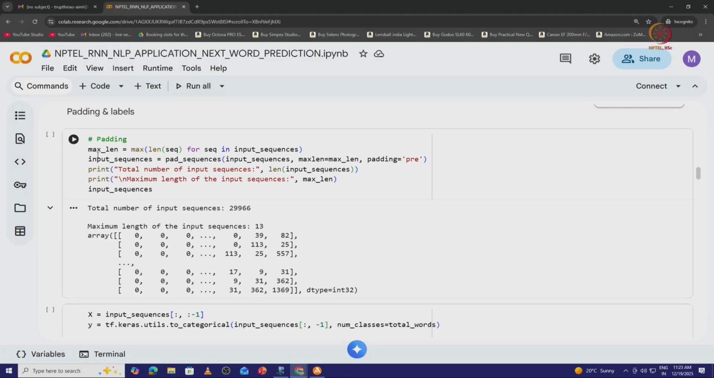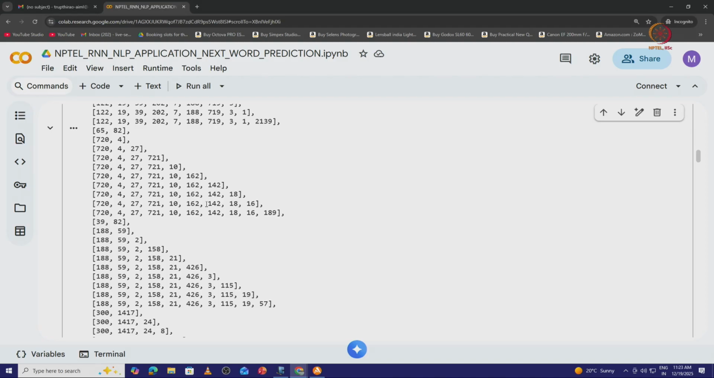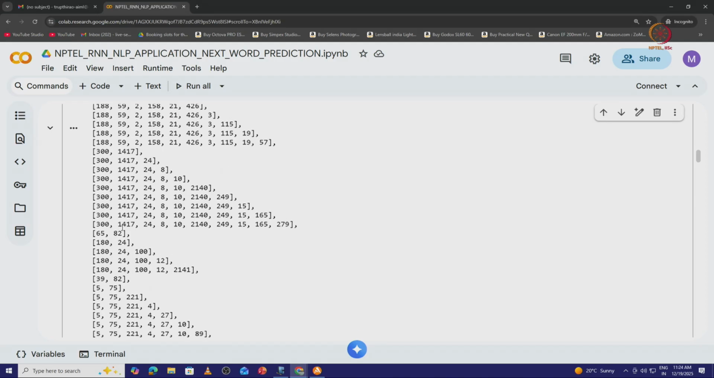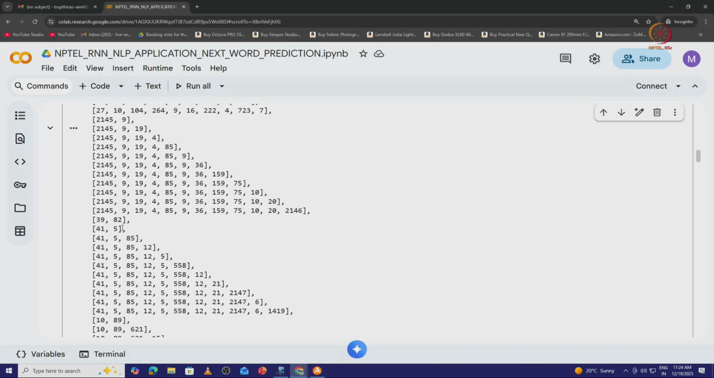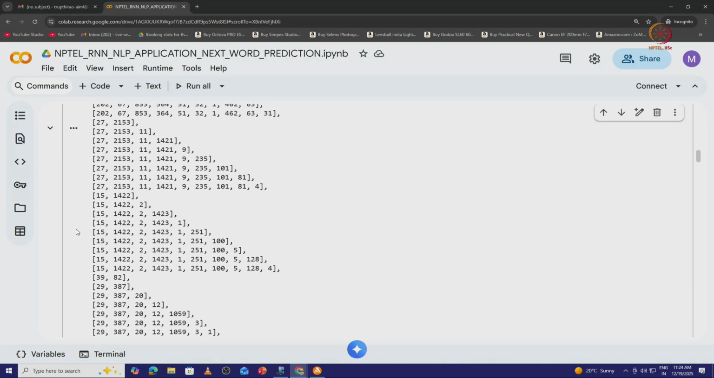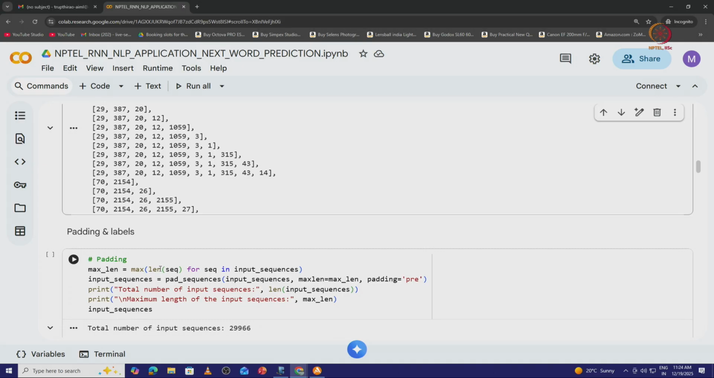So, let me take the maximum length as the maximum length of the sequence. We have already created the sequences. So, let me find out what is the maximum length here and convert all the input sequences into the same length. Let me consider the length of the sequence for all the sequences present in my input sequences. Let me pad the sequences based on the input sequences what I have, and based on the maximum length let me use the pre-padding.